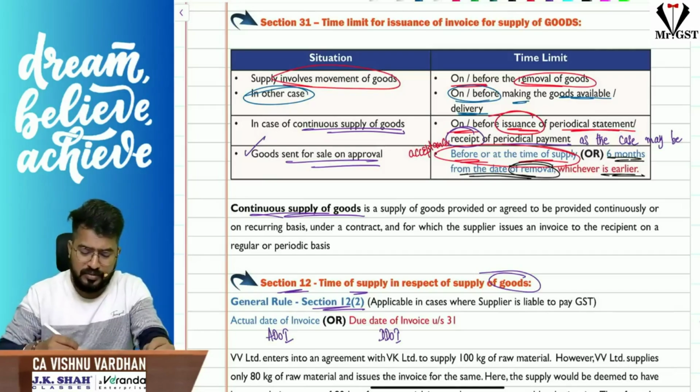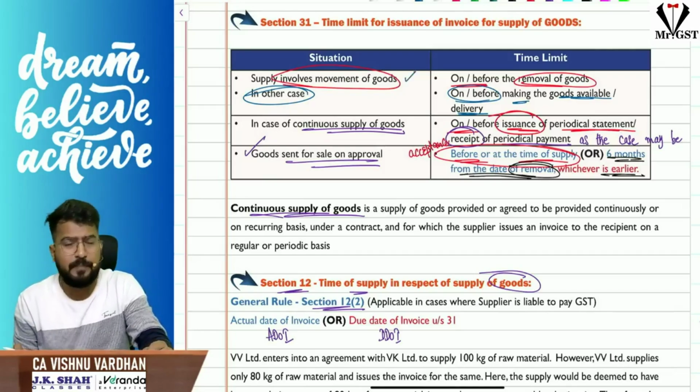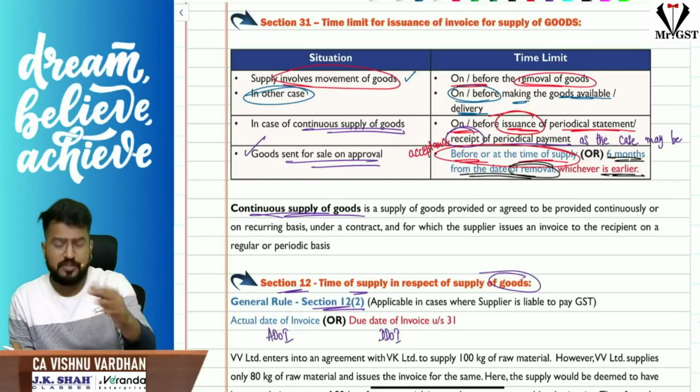Sir, first what we have to see is whether movement of goods is involved or not. Sir, if the movement of goods is involved, first of all,